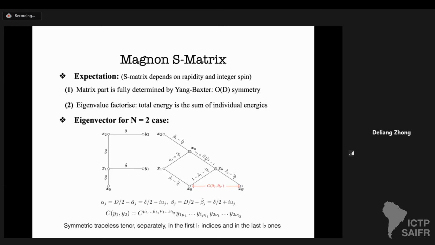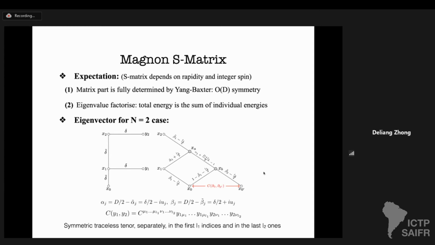Now comes the more interesting part, the magnon S matrix. Before presenting the general construction, let's first talk about what we expect from this S matrix. We know the S matrix depends on the rapidities of the two scattered particles and their integer spins. First, assuming integrability, the matrix part of this S matrix is fully determined by Yang-Baxter, because they are O(d) tensors. This was known a long time ago.